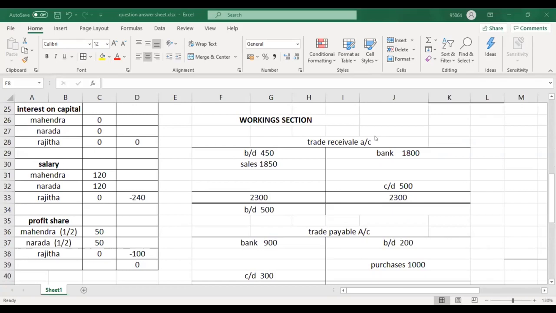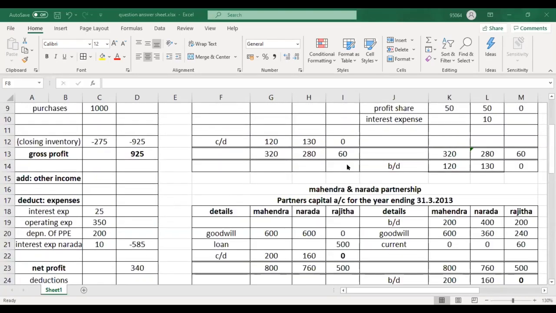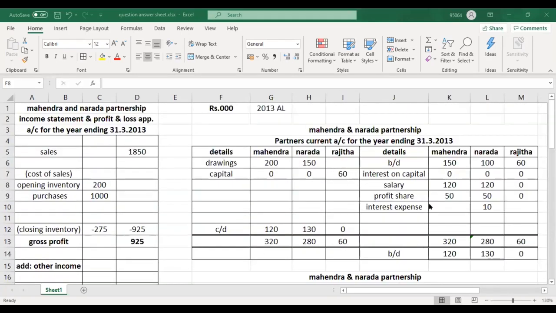Only in partners capital account you need to adjust. So don't think how to calculate goodwill or how to find goodwill. They will give you. If you check the past papers, you will understand how they have structured the questions and the format of the questions. Because these are very easy things that you can get.